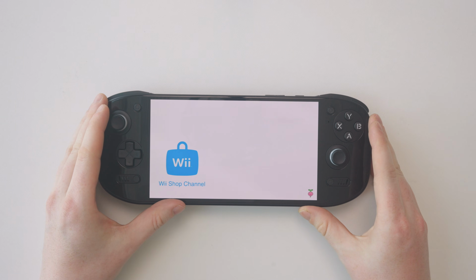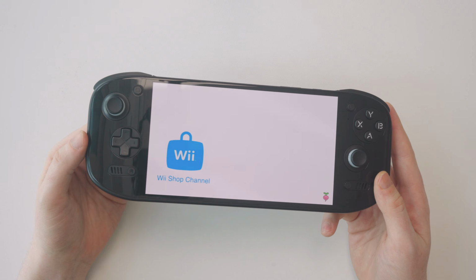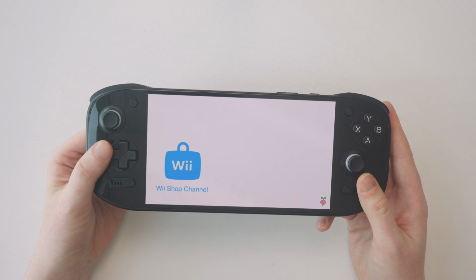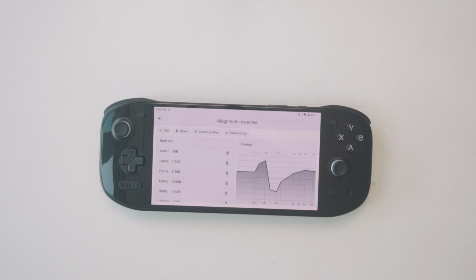In today's video I'm going to show you how to customize and improve the sound quality of your Odin 2 Portal using a similar app to the one we used on the Retroid Pocket 5. The app is called O2P Tweaks, the Odin 2 Portal tweak app. You can download it from the GitHub link I'll leave in the description of this video.